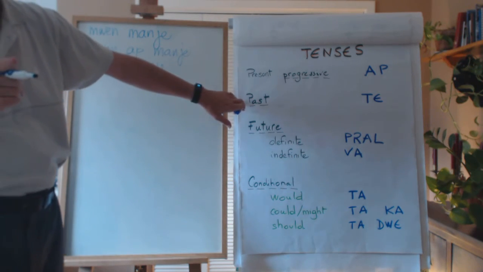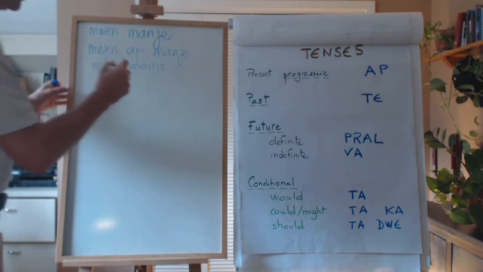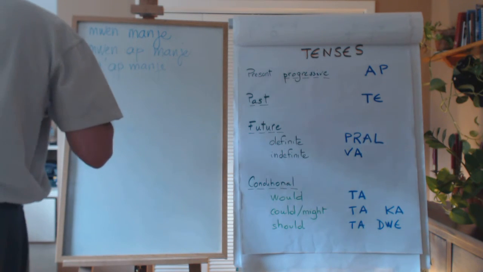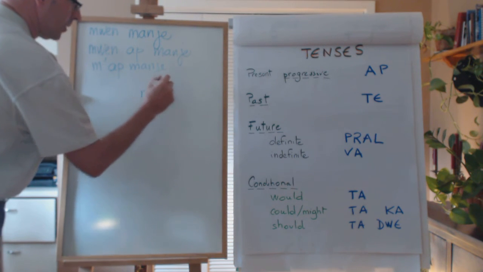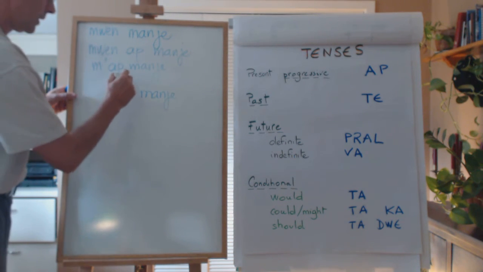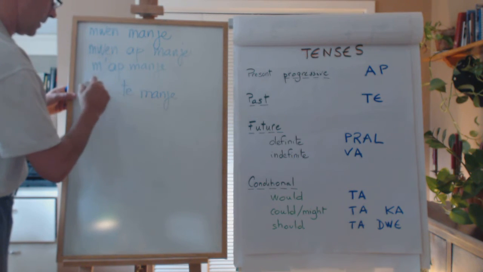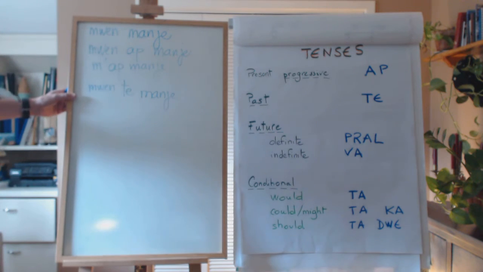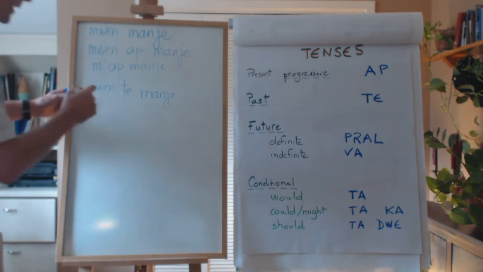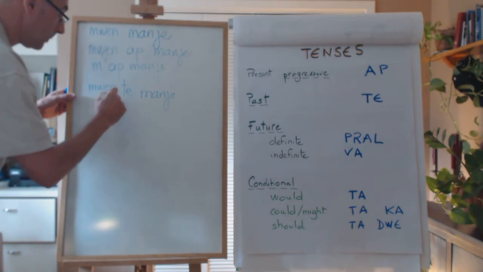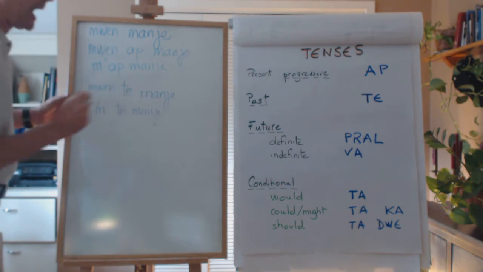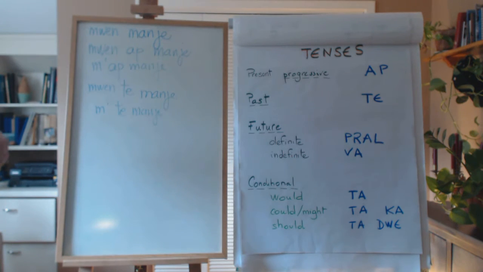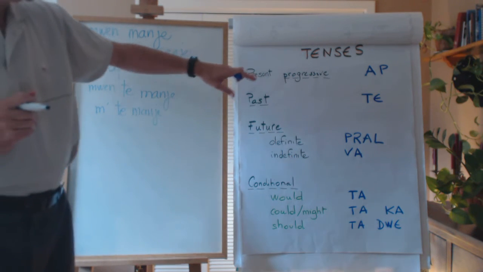Now, past, same thing. We use the verb manger, and we are going to use the marker te. Moi te mangé, I ate. And with the contraction, it becomes t'ai mangé, I ate. So this is very easy.